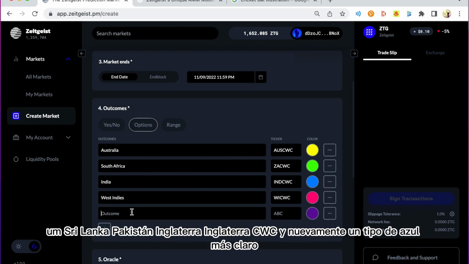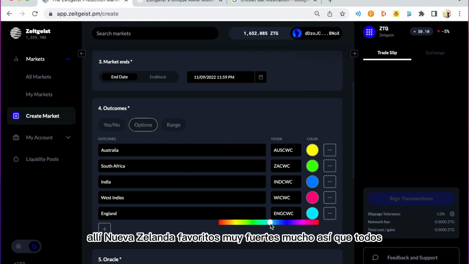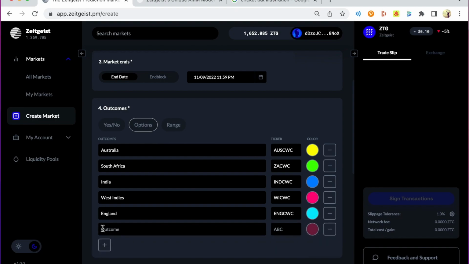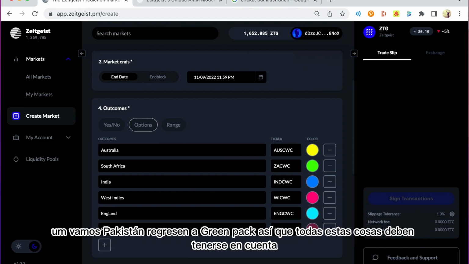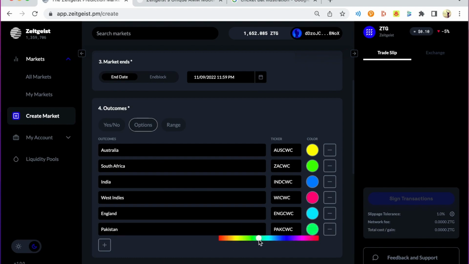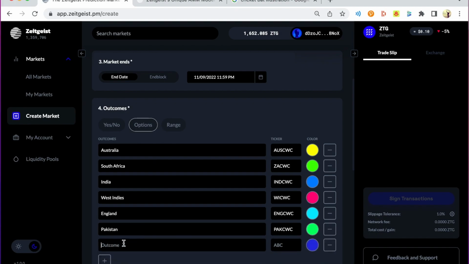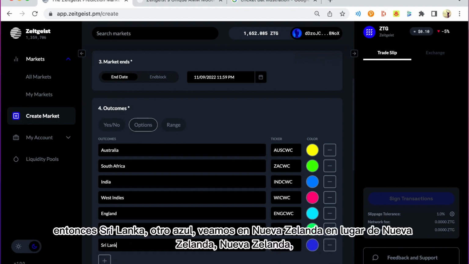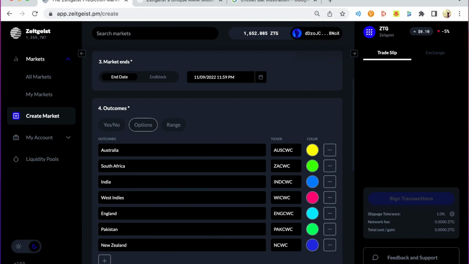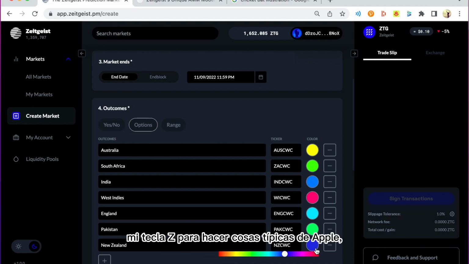Sri Lanka, Pakistan, England. Let's go England. So we're going to go ENG, CWC, and again a lighter sort of blue there. New Zealand, very strong favorites, very much so. Everyone. Let's go Pakistan. Come back to green, PAK. So all of these things you need to keep in mind. Pakistan, that's a good color for them. Then Sri Lanka, another blue one. Let's see, New Zealand rather. New Zealand, NZ. My Z key, doing typical Apple things.